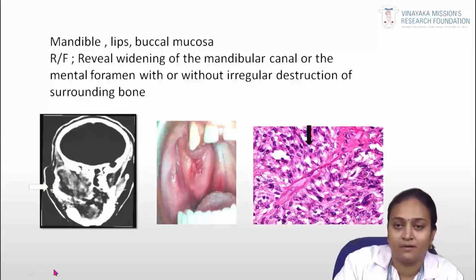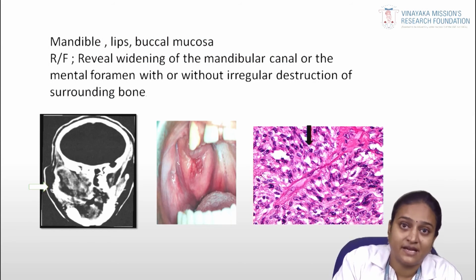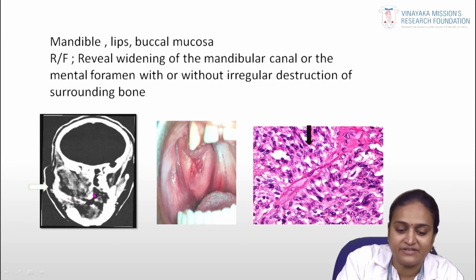Okay, coming to the malignant counterpart, it can affect the central area, either as an intrabony lesion. In an intrabony lesion, if you see the radiological features, you can see widening of the mandibular canal and mandibular foramen area, with or without irregular destruction of the surrounding bone. Okay, the surrounding bone will be affected.